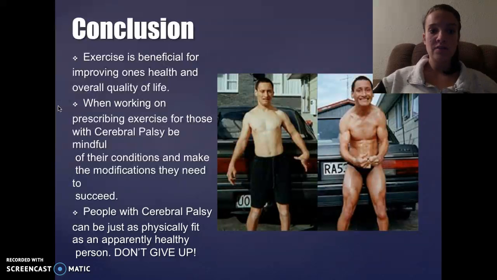In conclusion, exercise is beneficial for improving one's health and overall quality of life. When working on prescribing exercise for those with cerebral palsy, be mindful of their conditions and make the modifications they need to succeed. And people with cerebral palsy can be just as physically fit as an apparently healthy person. So if you do have a disorder, don't give up.